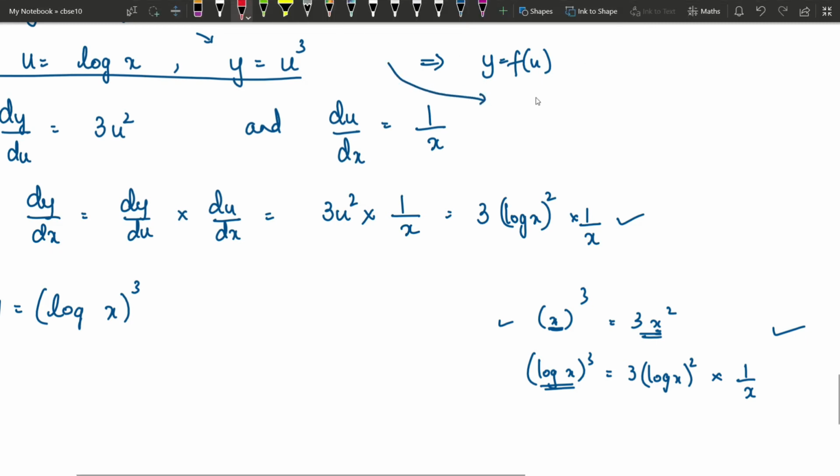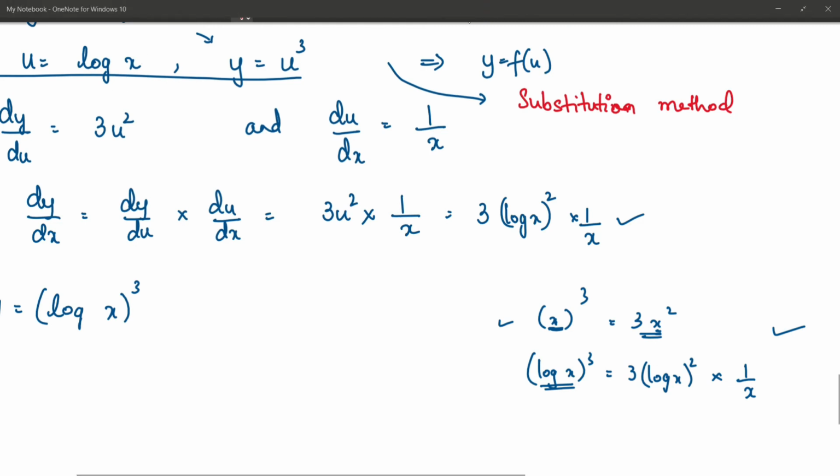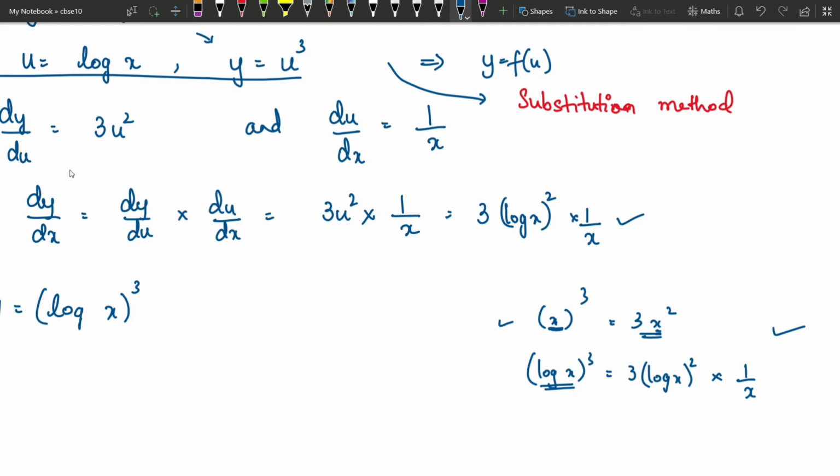Okay, this is called as substitution method. Here we are substituting something for u. Substitution method is lengthy. Right now it is okay, manageable, because you have only one level of substitution. I will show you one example, but I am not going to solve it because it involves too many steps. For such lengthy questions where you have function of a function of a function, kind of composite functions, this direct method will help a lot. You are going to get the answer in just one step.